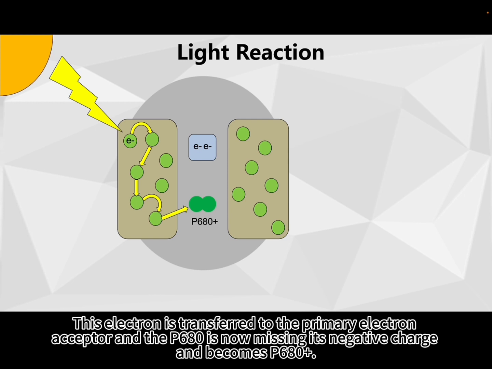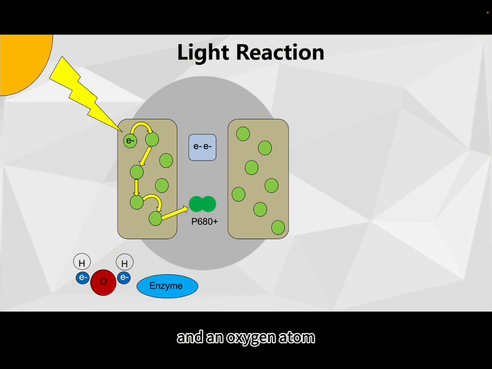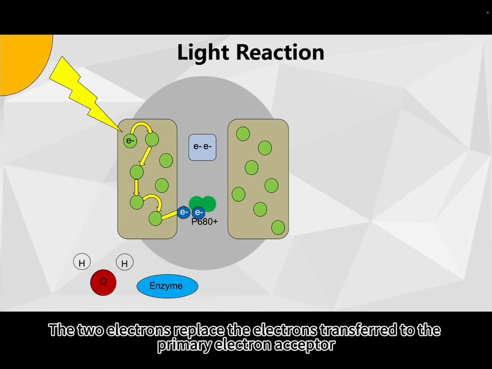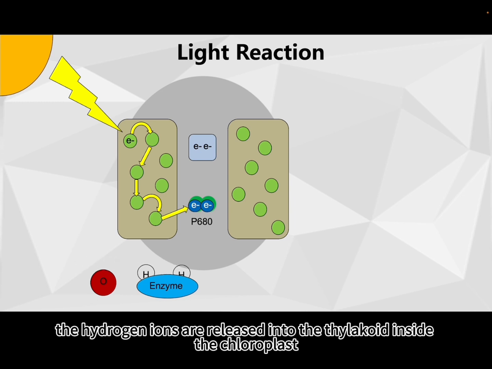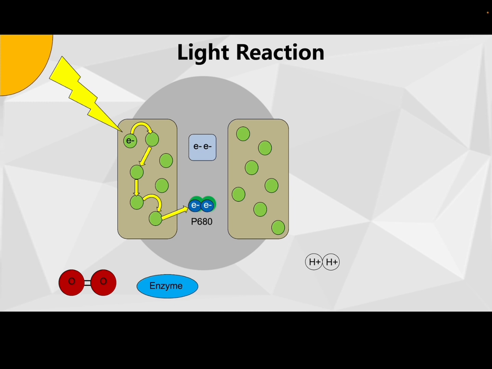This electron is transferred to the primary electron acceptor, and the P680 is now missing its negative charge and becomes P680+. An enzyme splits water into two electrons, two hydrogen ions, and an oxygen atom. The two electrons replace the electrons transferred to the primary electron acceptor. The hydrogen ions are released into the thylakoid inside the chloroplasts, and the oxygen combines with another oxygen generated by the splitting of another water molecule to form O2.